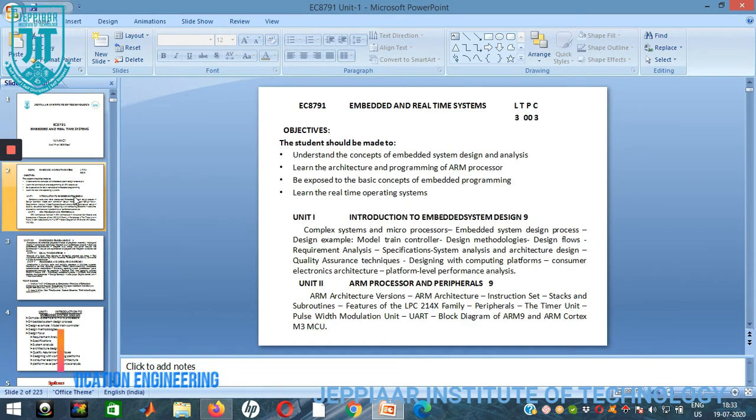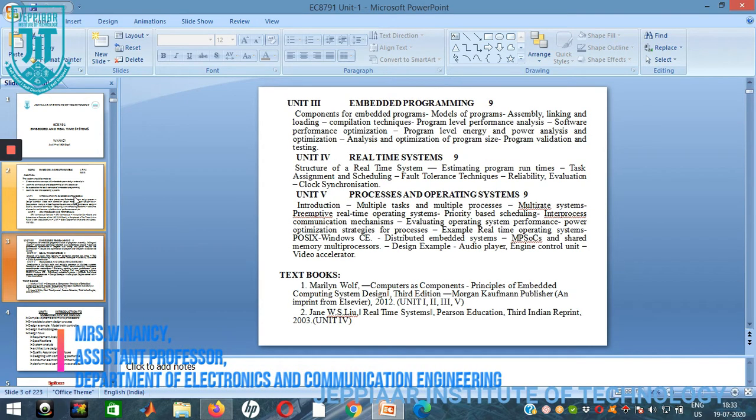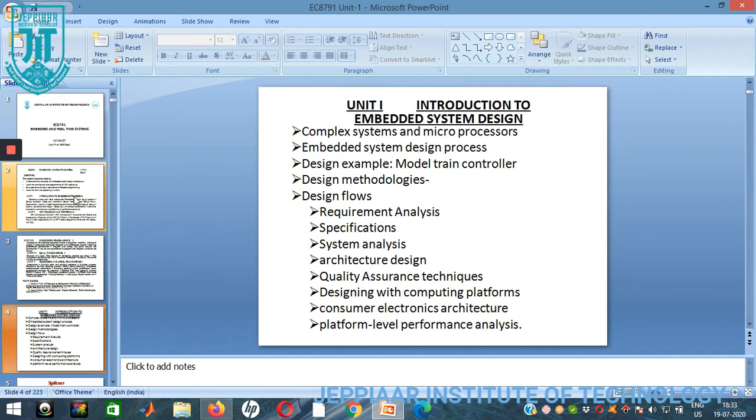ARM processor and peripherals. Unit 3 Embedded Computing. Unit 4 Real-Time Systems. Unit 5 Process and Operating Systems. The textbook you are going to follow is Marilyn Wolf, Computers as Components, 3rd edition. So Unit 1 is Introduction to Embedded System.